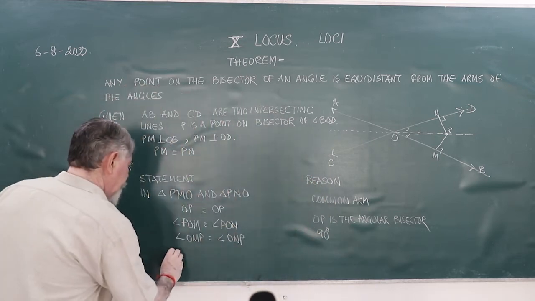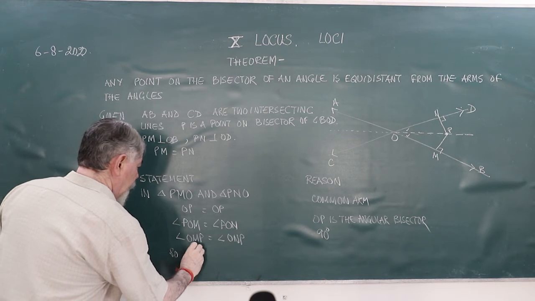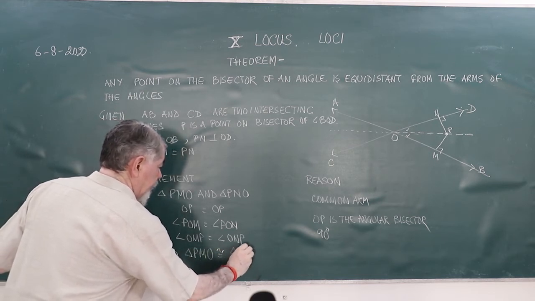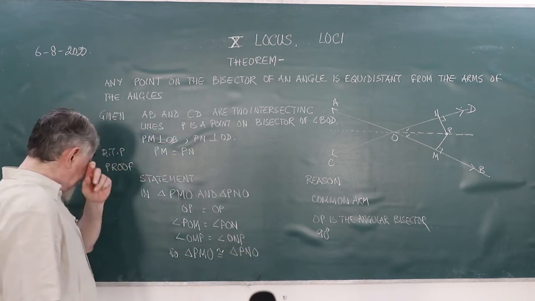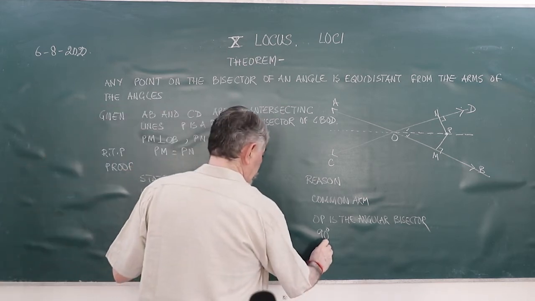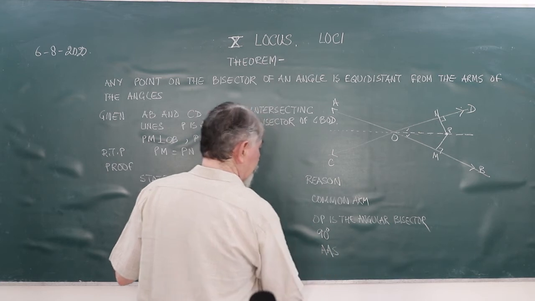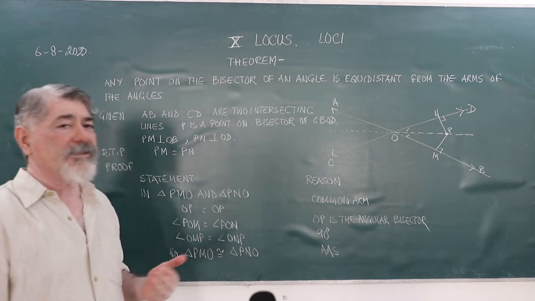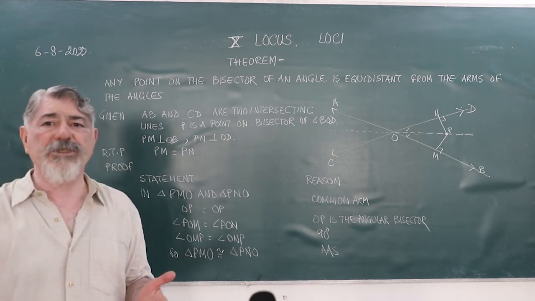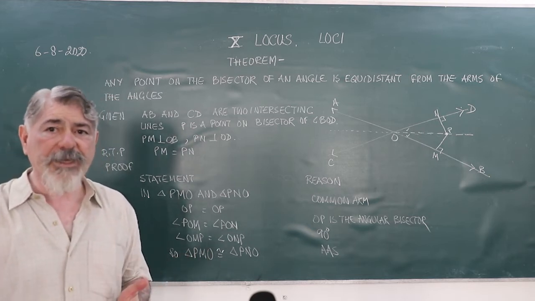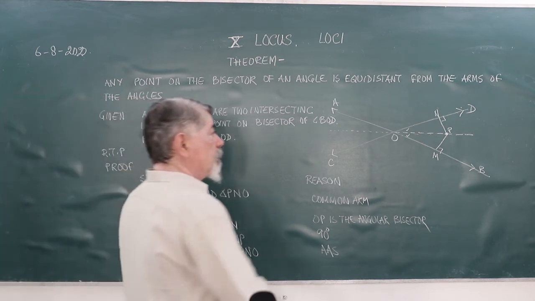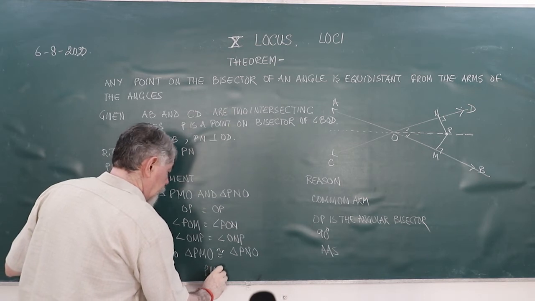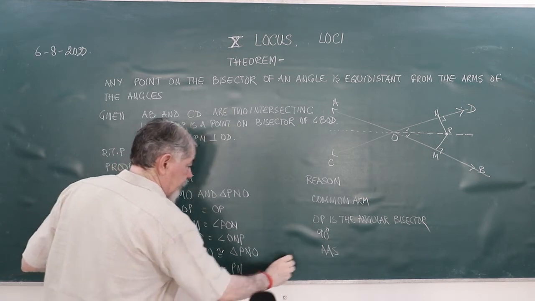So triangle PMO is congruent to triangle PNO, and which condition is this? AAS, two angles one side, or ASA. So when the two triangles are congruent to each other, they are going to be equal to each other in each and every respect, and that means what? That PM is equal to PN. So PM is equal to PN, CPCT.